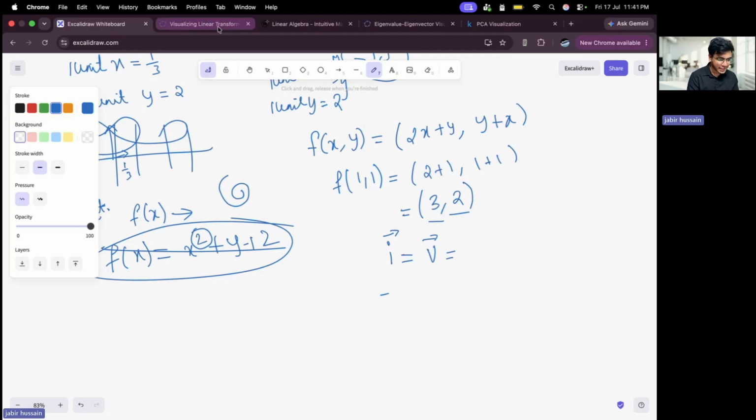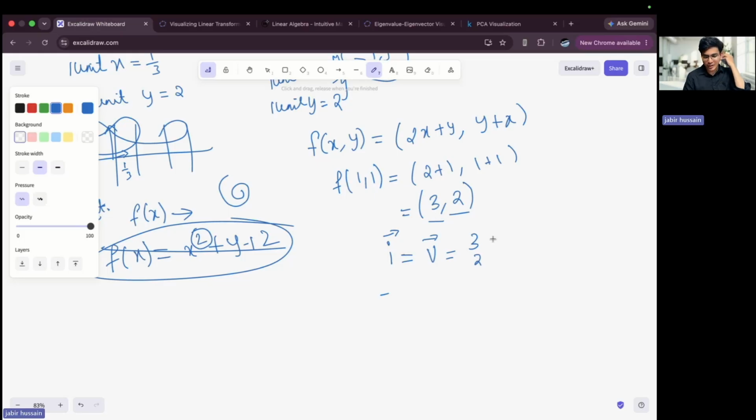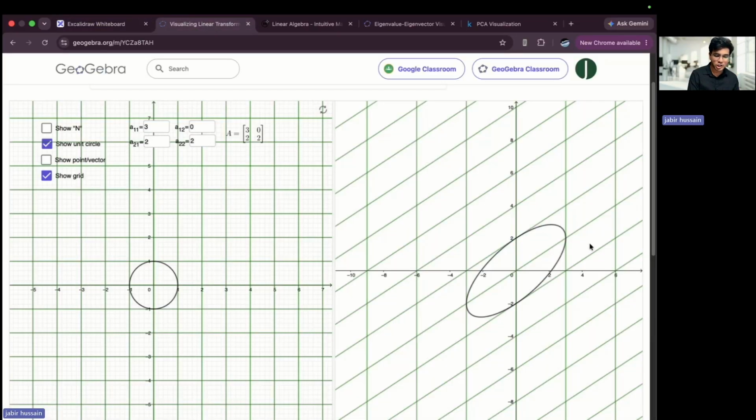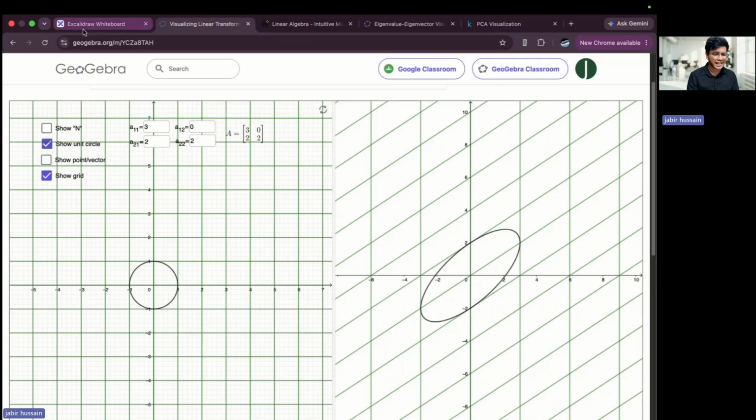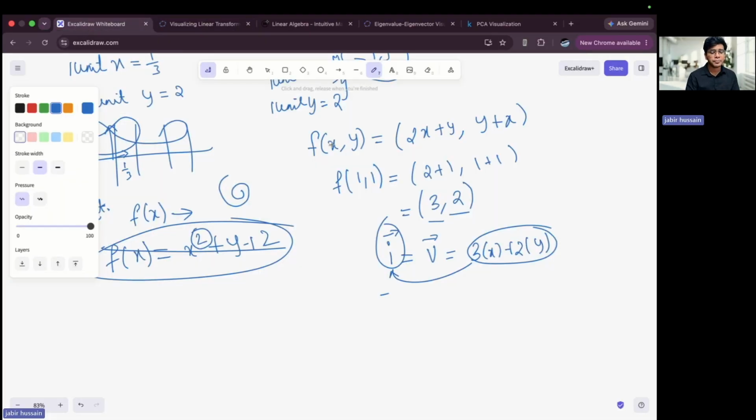What did I do here? 3 comma 2. It means that I have given 3 units in x and 2 units in y. I have taken this as my I cap. So it can be possible, if your I itself is a vector, then the space will get stretched something like this. I'm forgetting one concept, I don't know exactly what it is, but I'll tell you. But I hope you have understood the meaning of a linear transformation.